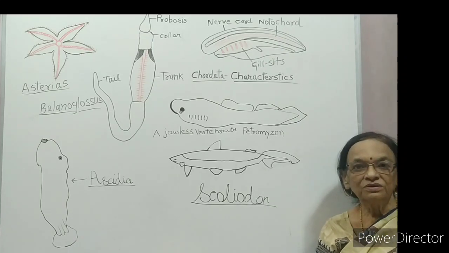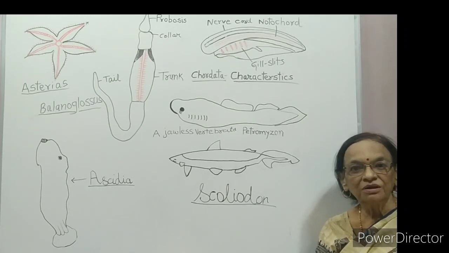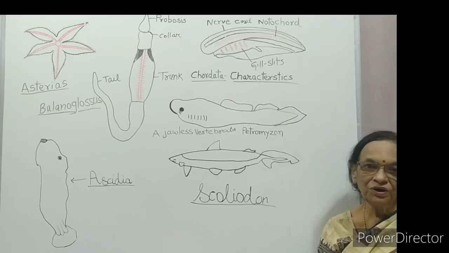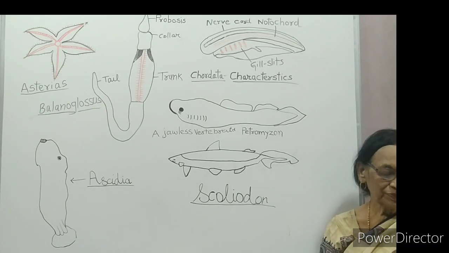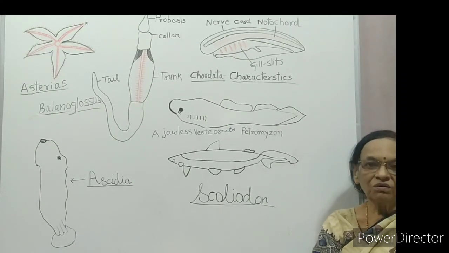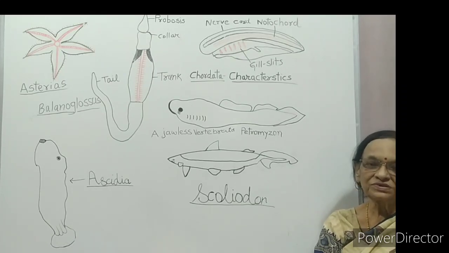Gnathostomata has 2 superclasses, Pisces and Tetrapoda. Pisces means fishes, they bear fins. And Tetrapoda, tetra means 4, poda means limbs. They have 4 limbs. Pisces is divided into 2 groups: Chondrichthyes and Osteichthyes. Chondric means cartilaginous. Ichthyes means fishes.